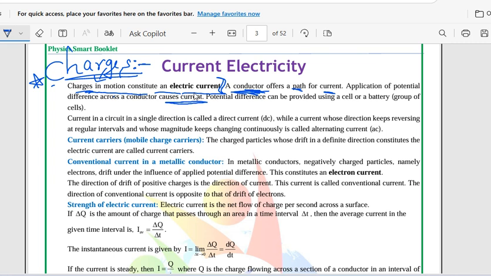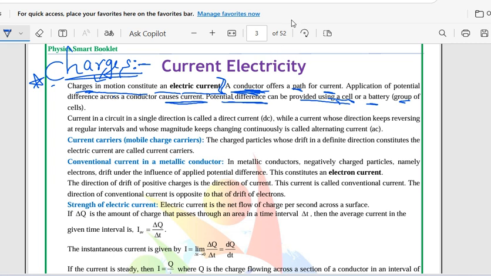How would you provide for electricity to flow? The potential difference can be provided in the form of a cell or a battery, or a group of cells. Battery means a group of cells.